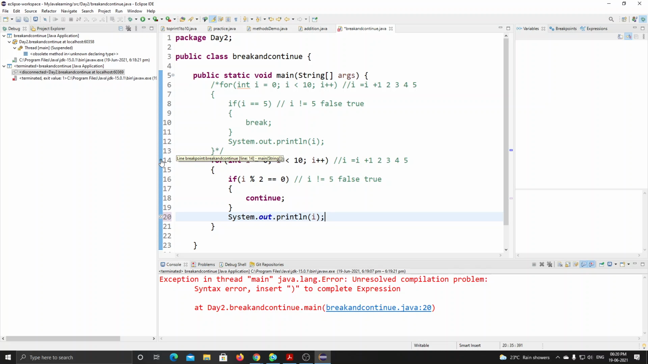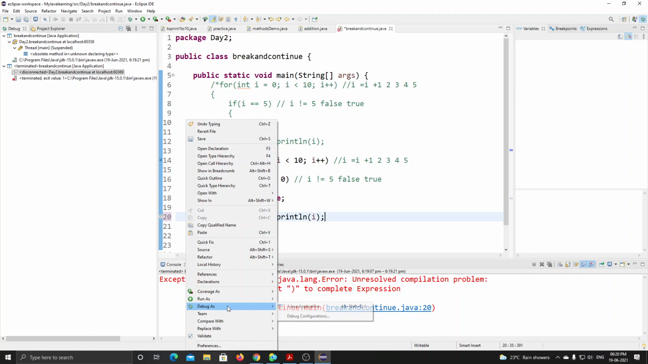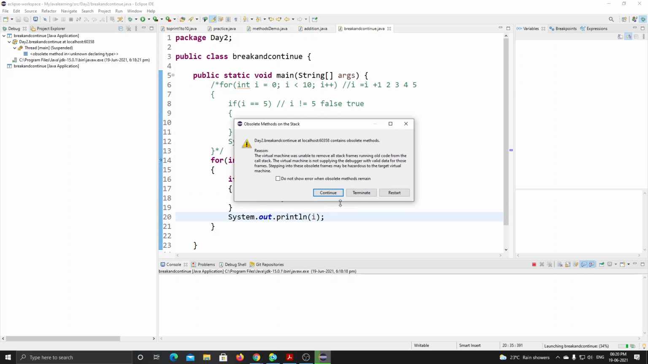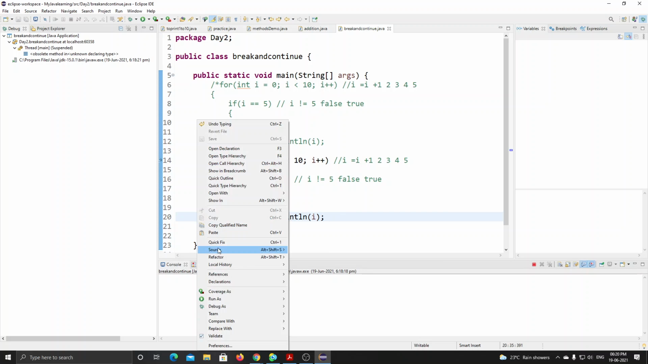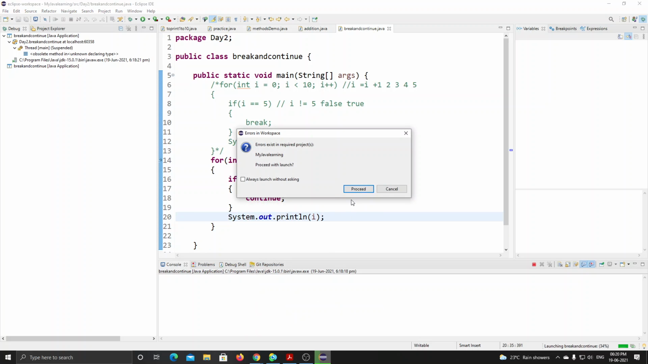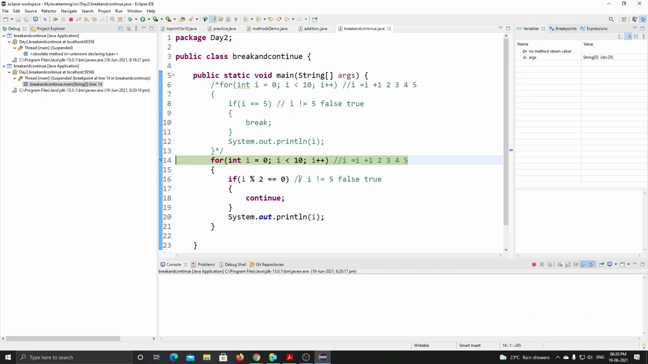See, when I toggled here and press debug as Java application, then when I press F6, it is first going here, then entering into the loop, again going back to the for loop, checking the condition, all the conditions, but there is no error, so it comes back. What if I remove this I?